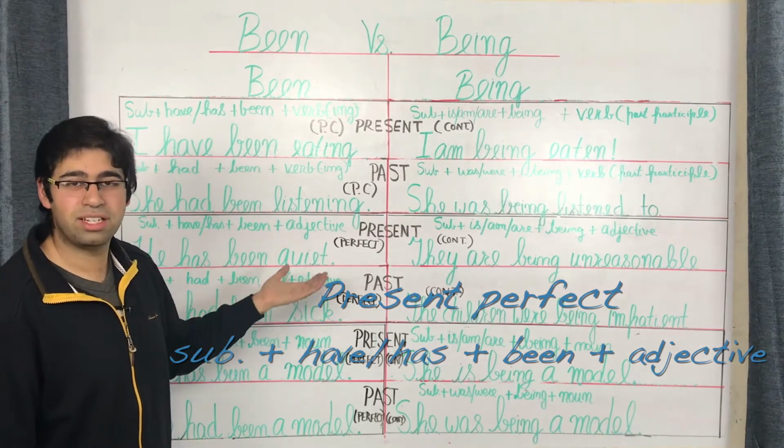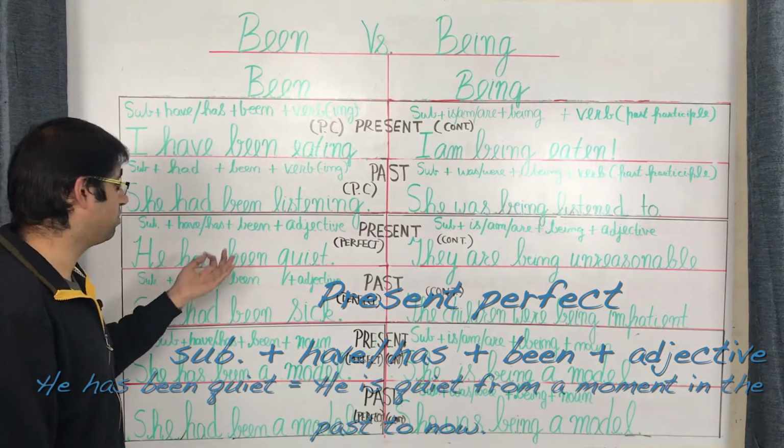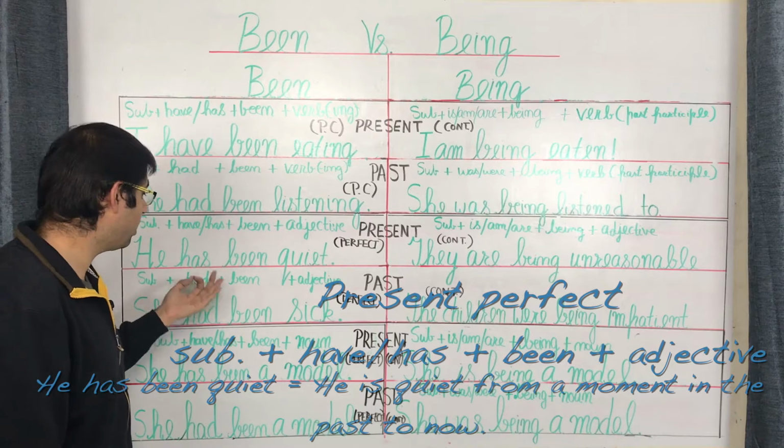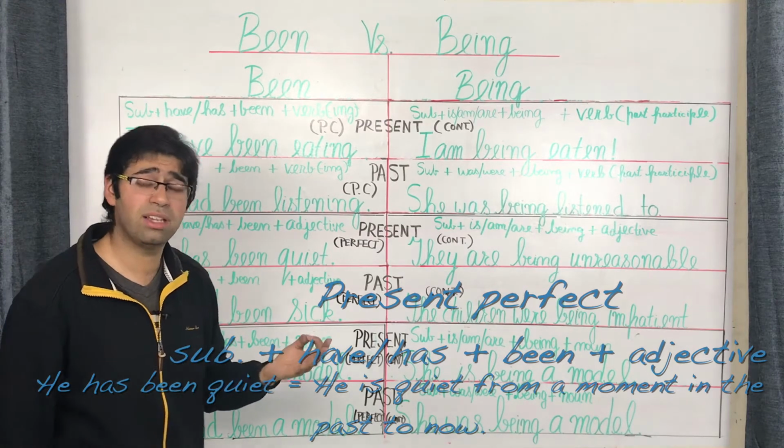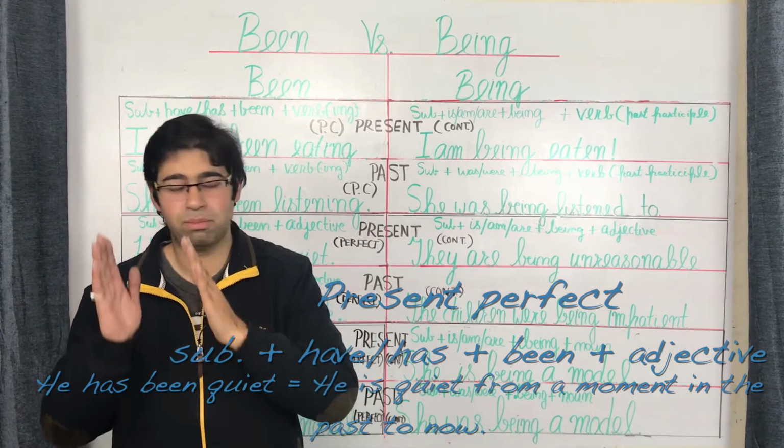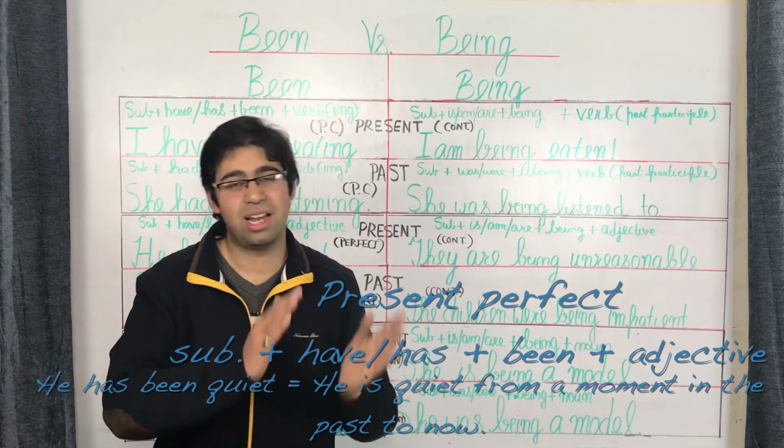This will give you sentences such as he has been quiet. Now, how do you see the meaning of that? He has been quiet comes down to the fact that he started being quiet at a moment of time in the past and is still quiet.